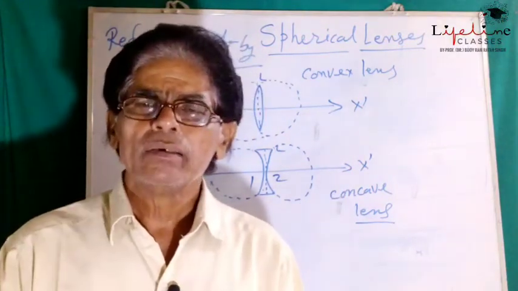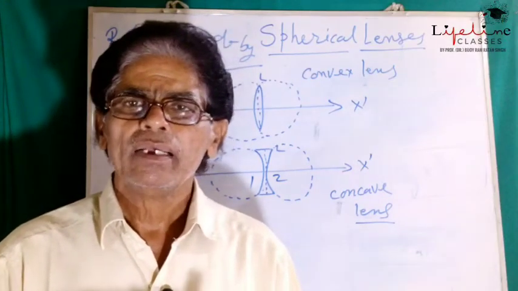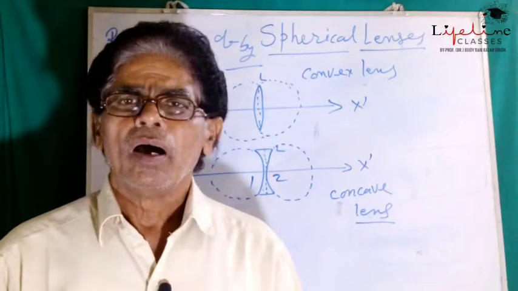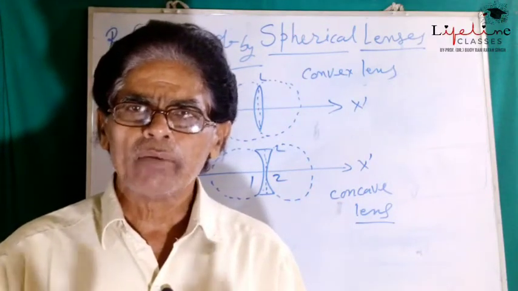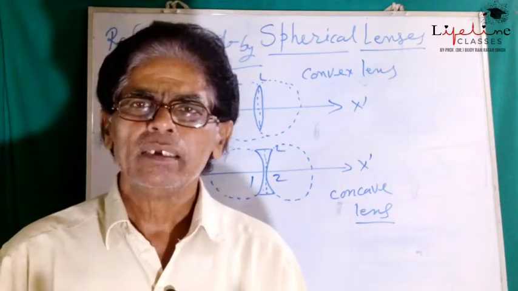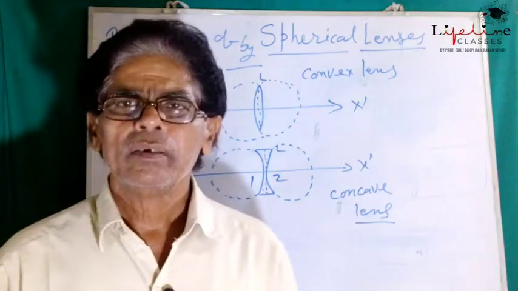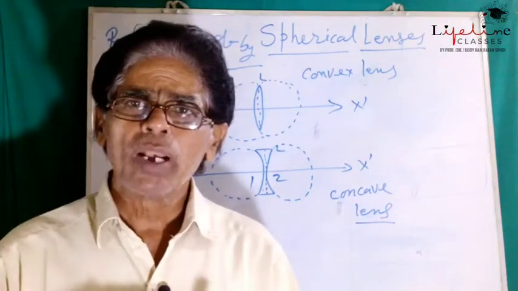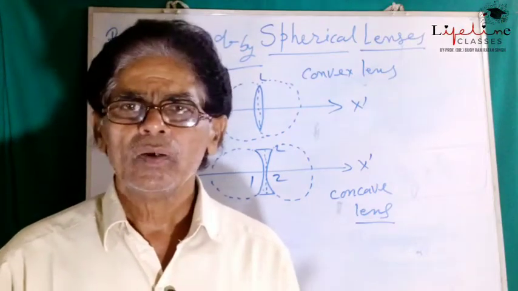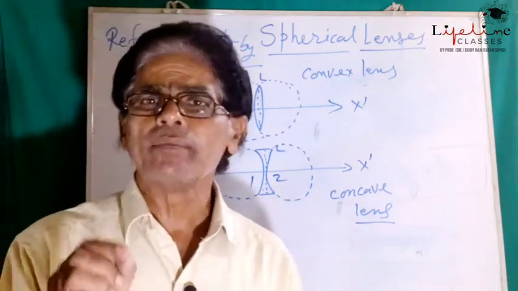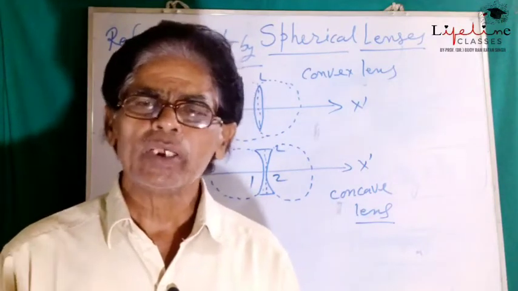So the point which we have traced by extrapolating the divergent beam or diverging rays of light, they appear to be coming from that point, although the actual paths of the light rays are different. So that point is called the point of emergence.